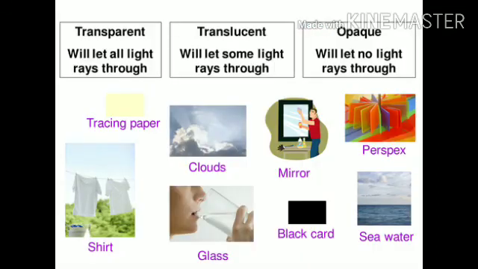I have told that light travels always in a straight line.